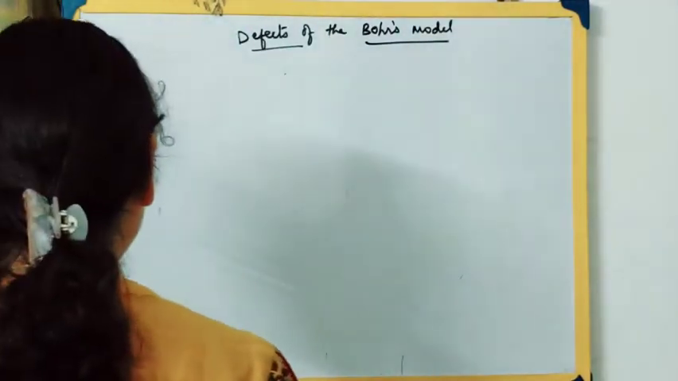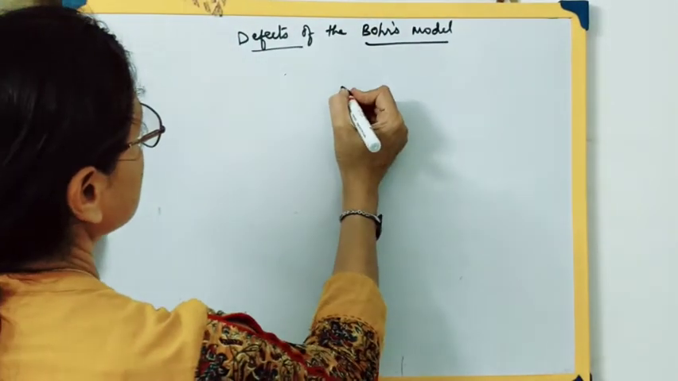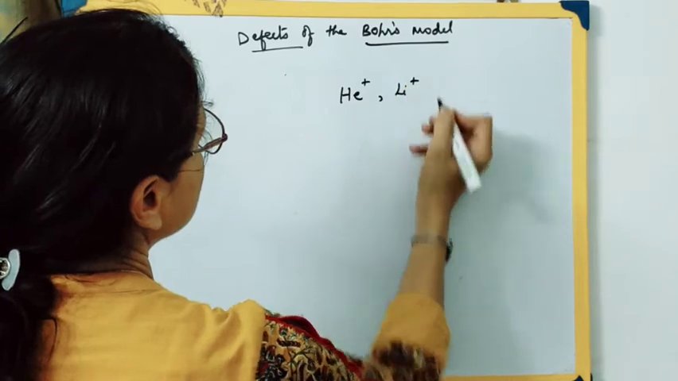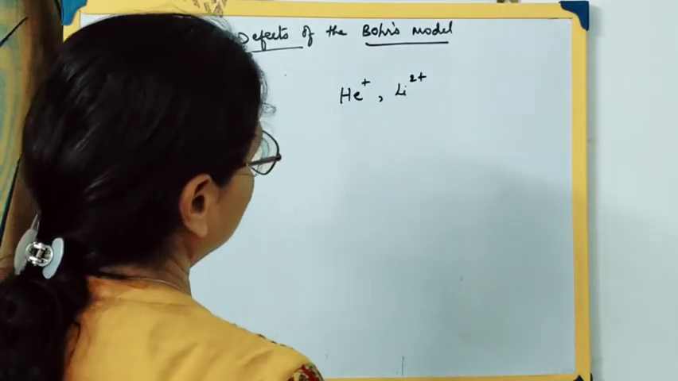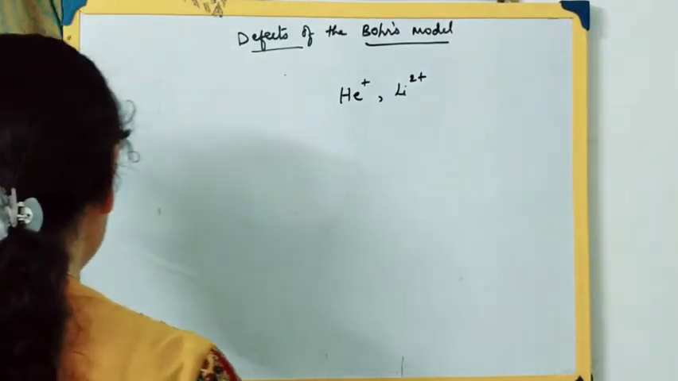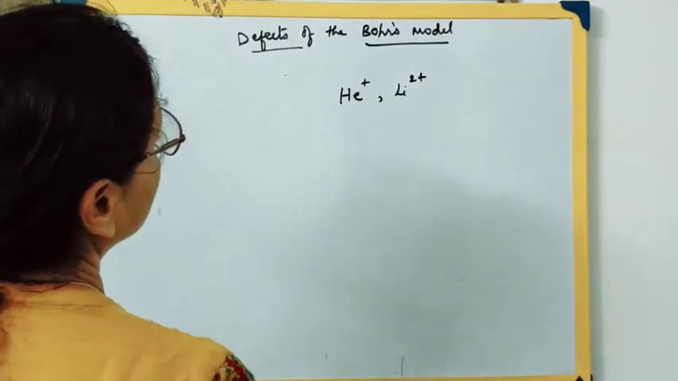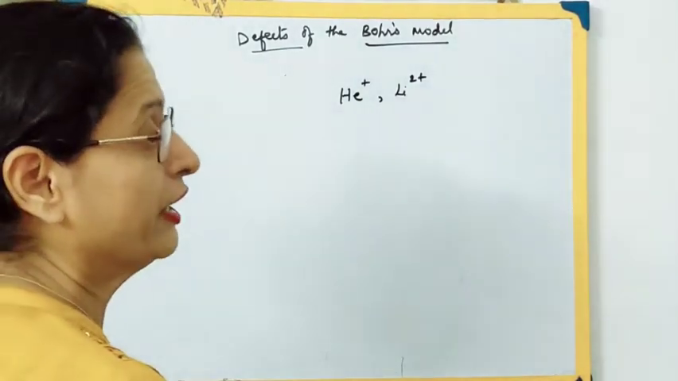So Bohr's model, as I told you, was able to give the equation for finding out the energy of species such as He+ or Li2+. And it also said about the spectrum of hydrogen. It was based on the spectrum of hydrogen.